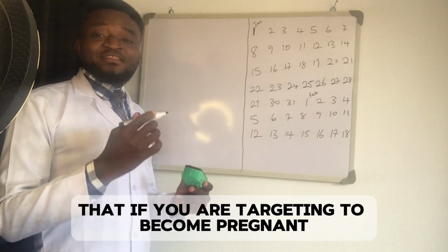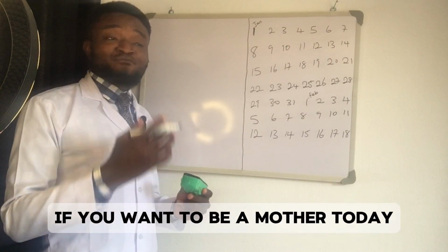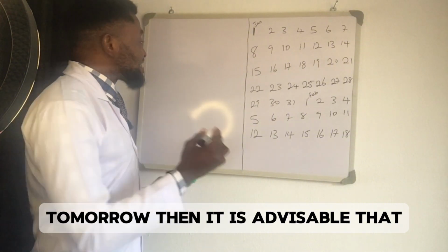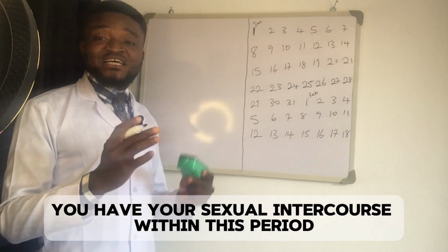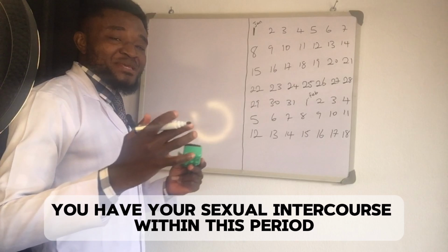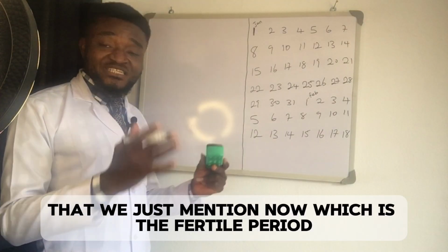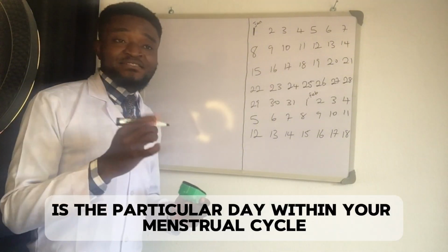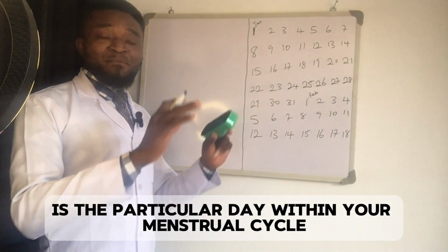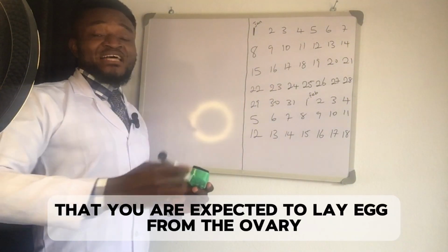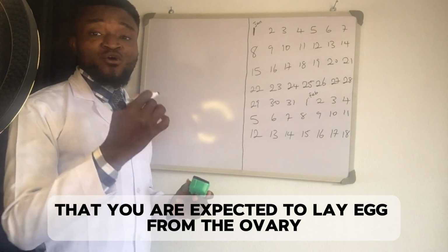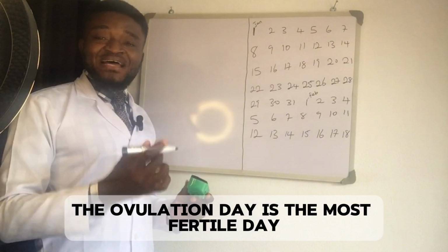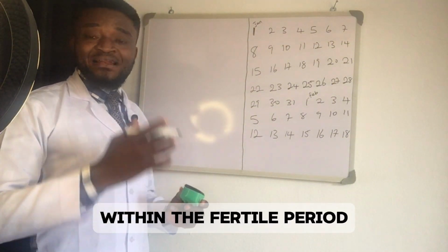If you are targeting to become pregnant, if you want to be a mother today or tomorrow, then it is advisable that you have your sexual intercourse within the fertile period. Finally, ovulation day is the particular day within your menstrual cycle that you are expected to lay an egg from the ovary. As a matter of fact, the ovulation day is the most fertile day within the fertile period.